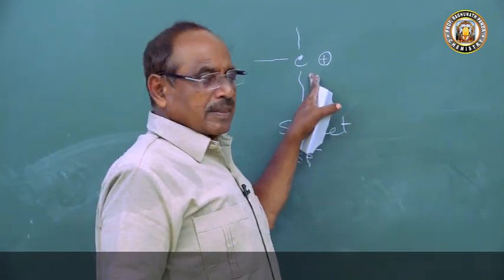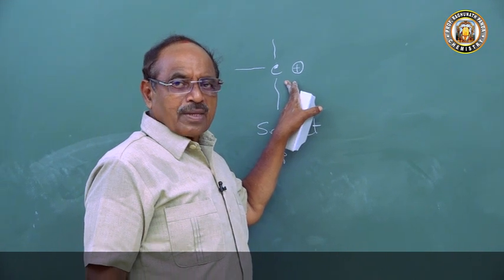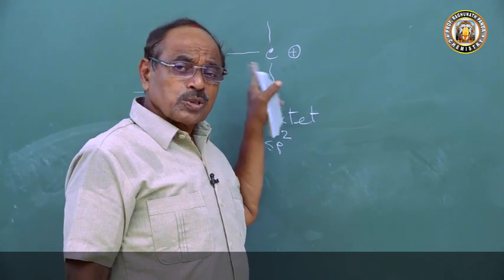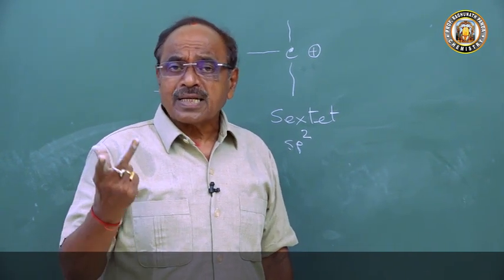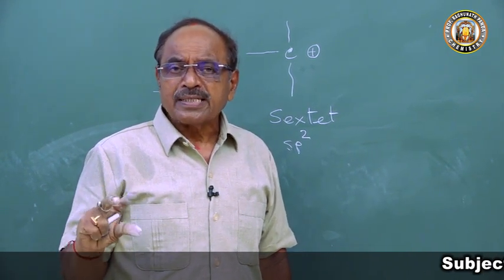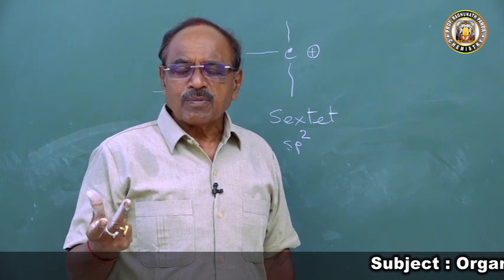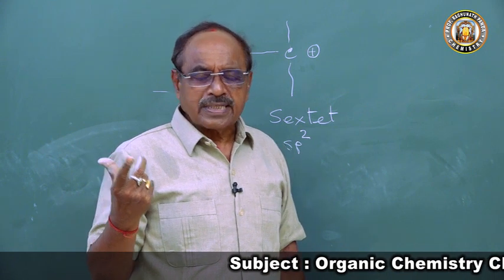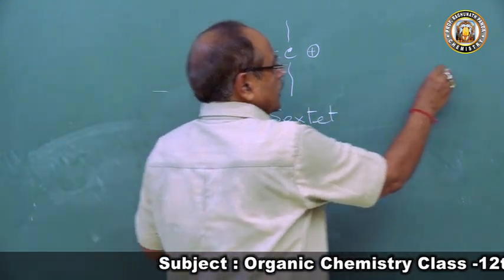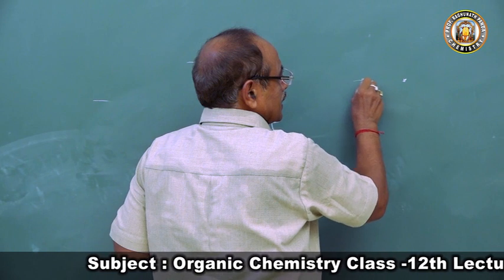So the answer is sp2 hybrid state. Why? A student will be confused. In alcohol, the carbon atom is in sp3 hybrid state, so he will think it must be sp3. No. The moment it forms a carbonium ion, the rearrangement of the molecule changes. Hence it goes to sp2 hybrid state. So this is a bond, and this is the carbon.